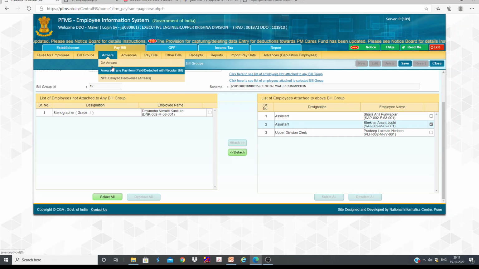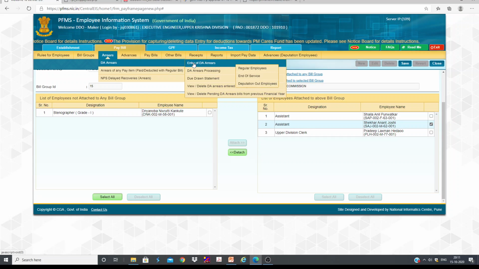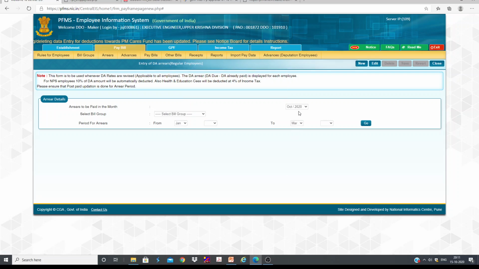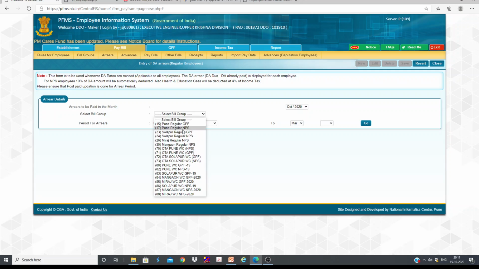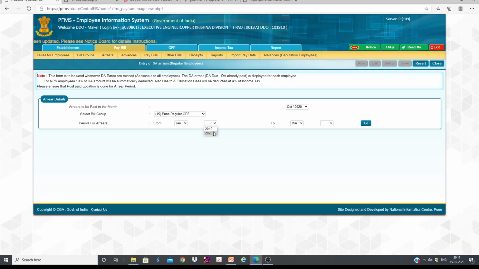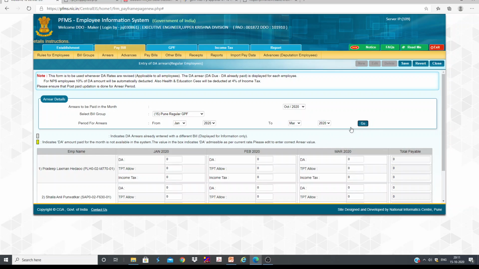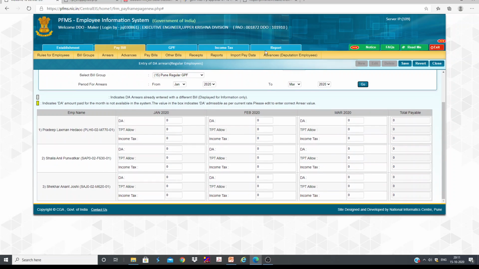Then arrears. If you want to give DA arrears, of course, for the next one year there is no question of DA arrears. So for DA arrears and all, you can go to new, select. There are so many bill groups here, and write the year. It is January to March. If the DA was paid at a lesser rate, then we need to enter that amount. So it will consider, then save. So this is about DA arrears.